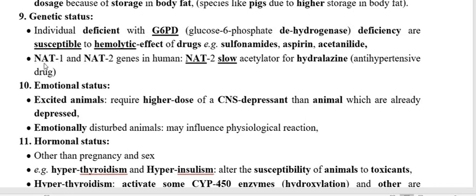Take another enzyme, NAT1 and NAT2. This is a metabolizing enzyme, N-acetyltransferase. NAT2 is the slow acetylator. Slow acetylator means the agent is acetylated slowly. So with slow acetylation there is less metabolism of the drug, and the drug remains within the patient for a longer time interval. Therefore, this is going to produce toxicity.